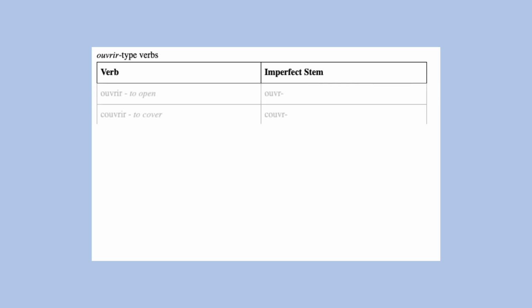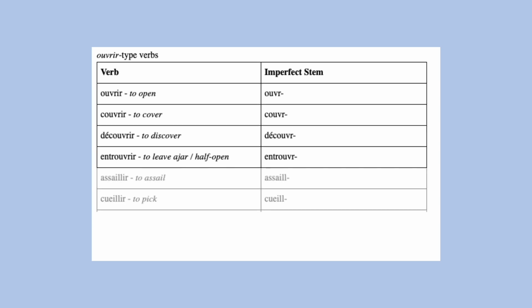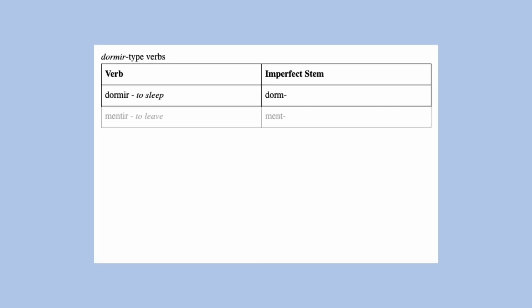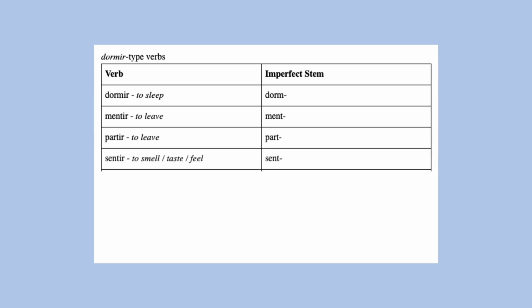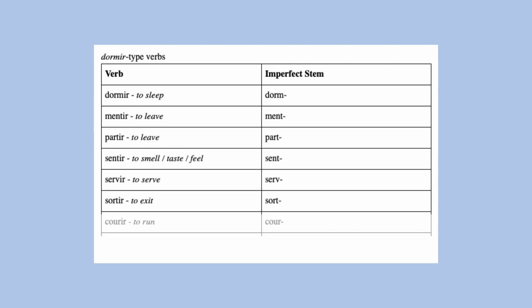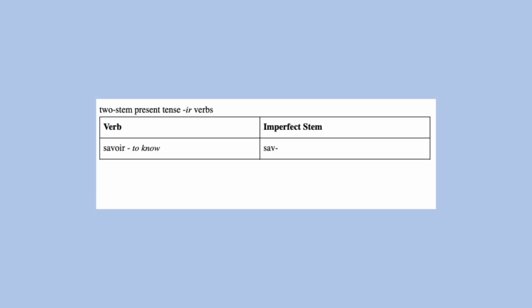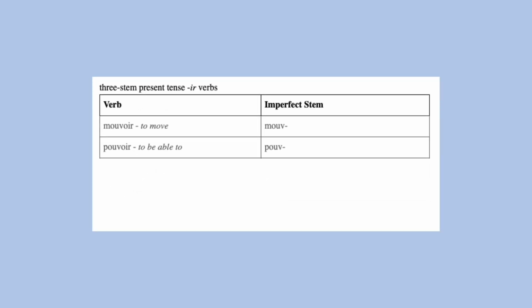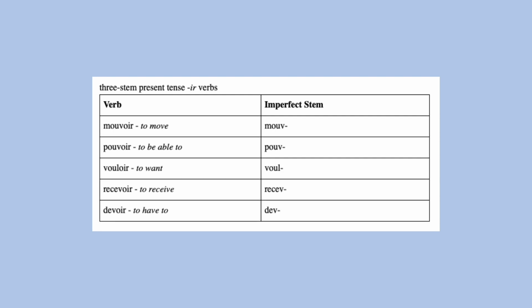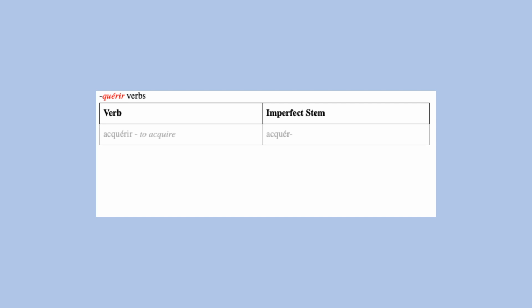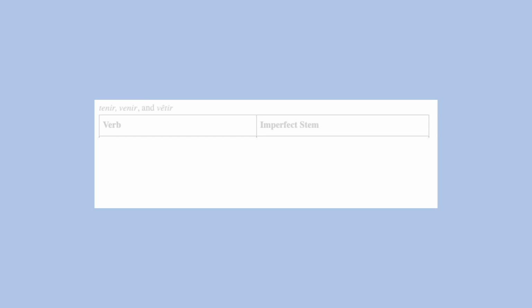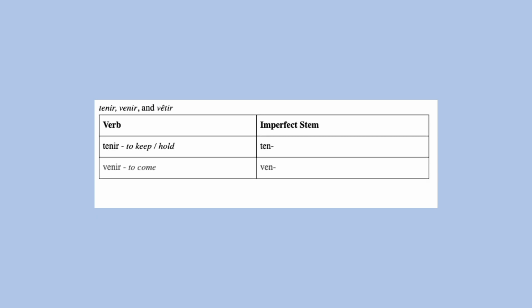Verbs that follow this imperfect pattern include ouvrir type verbs, dormir type verbs, certain -ir verbs with two present tense stems, certain -ir verbs with three present tense stems, -quérir verbs, and the verbs venir and vêtir.